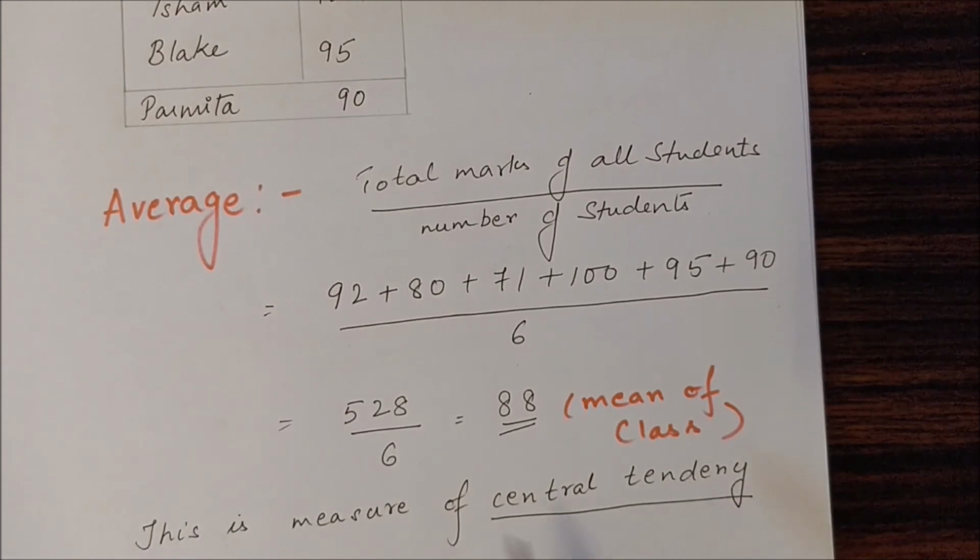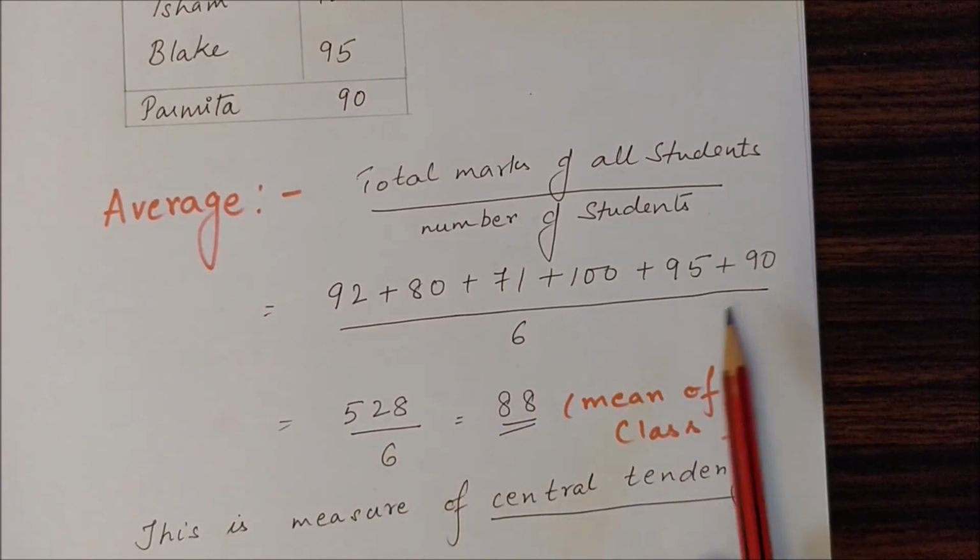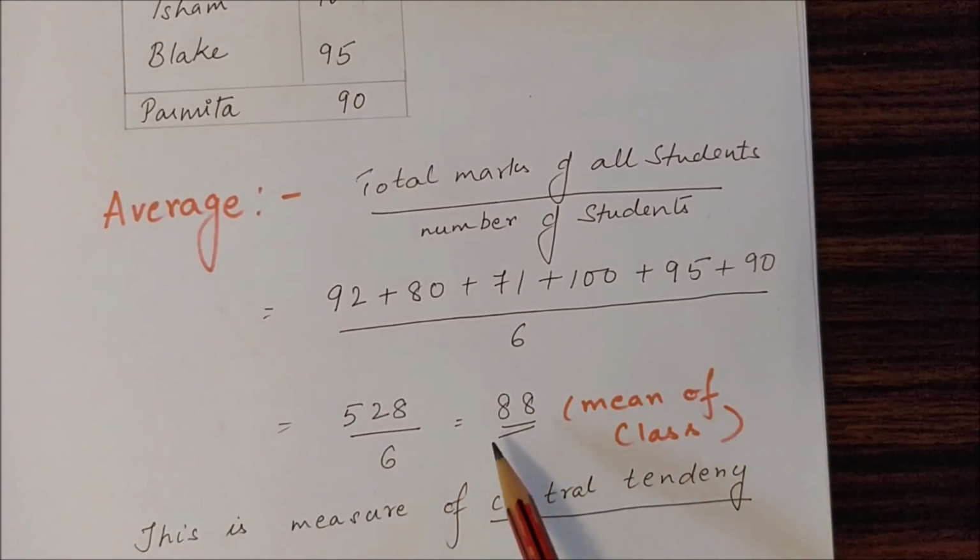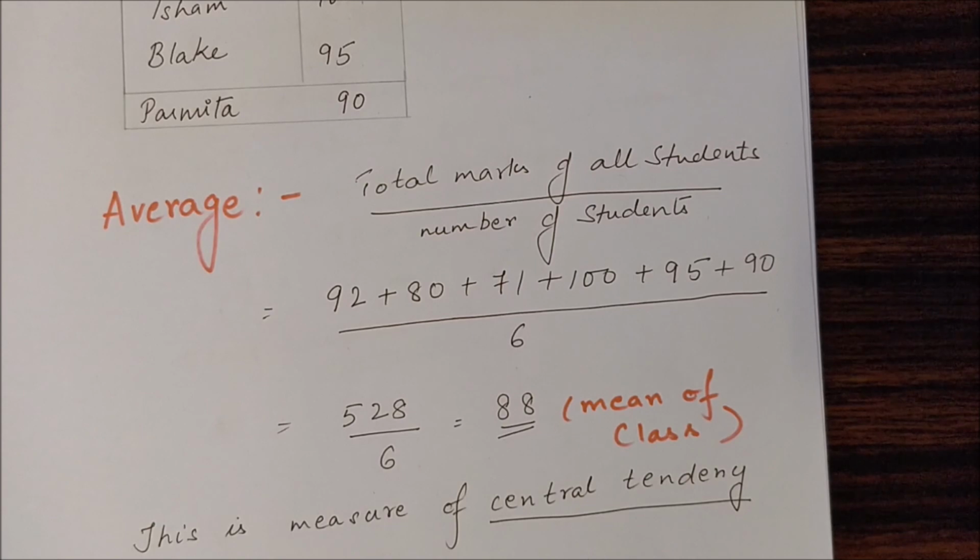This is 528 divided by 6. I have just calculated it with the help of a calculator and got 88 as the mean. So I can say I am 2 marks above the mean. I am better than the average of the class. This is called the measure of central tendency.